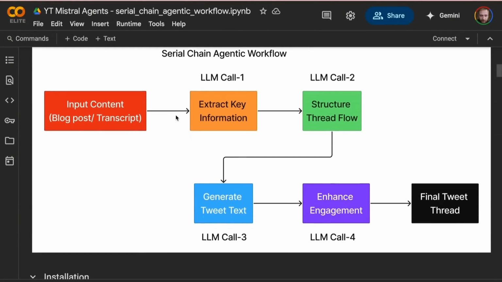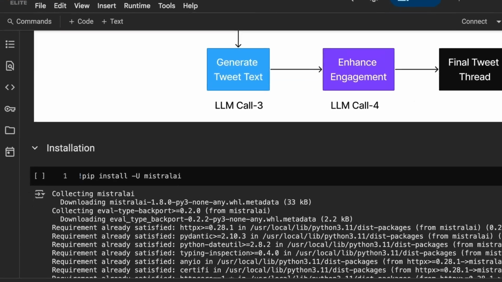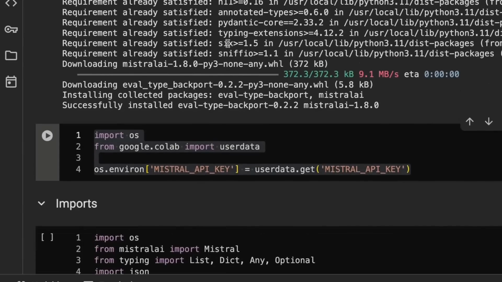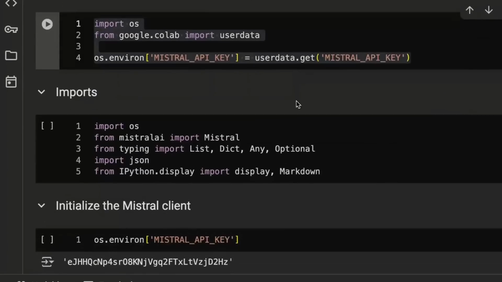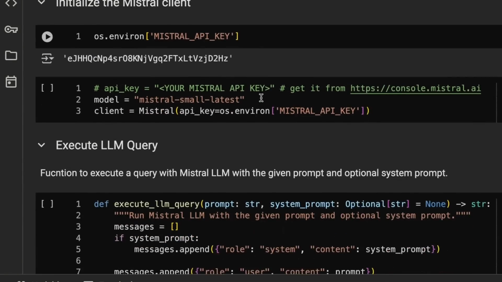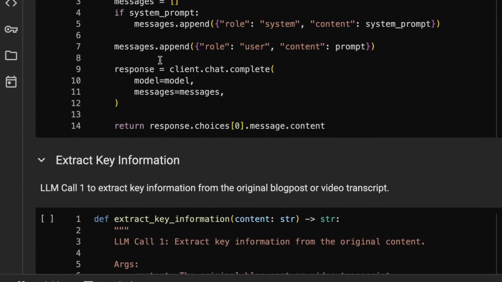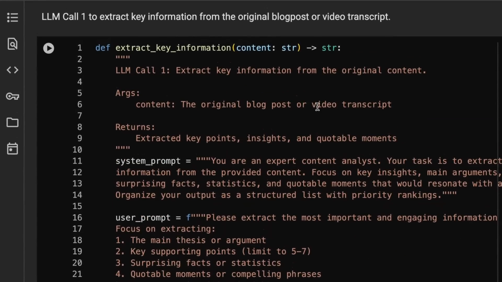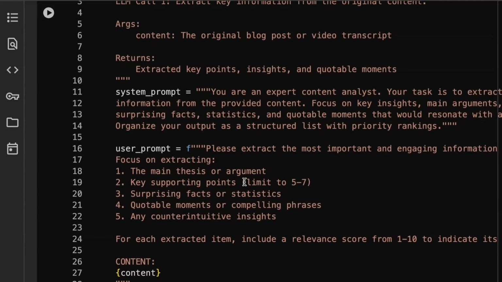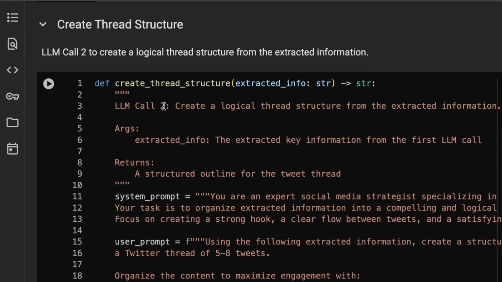Okay, so jumping into the code, the first one I wanted to look at was just a sort of standard serial kind of chain and see how they're doing this. If we go in here, we can see that we're just installing a single framework, setting up keys, etc. Nothing really unusual about this. And then it's just really stock standard stuff for setting up a call to the model. And it's only here that we're getting into sort of the agentic stuff, really, which is just manipulating context. We're not seeing anything really unusual there.